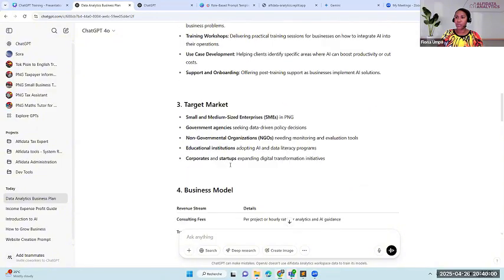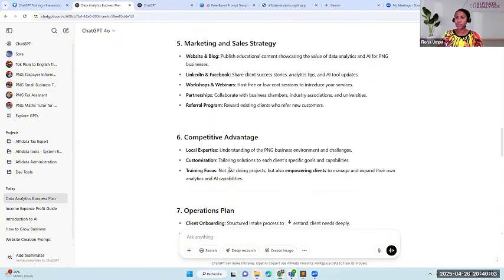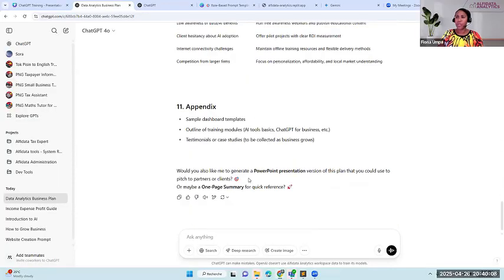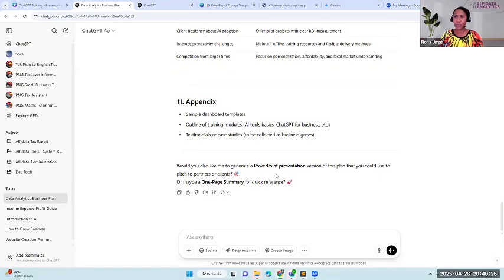Okay, if I just scroll down, so when you prompt these AI tools, what you'll notice as well is that it's going to ask you follow-up questions. Like it says, would you also like me to generate a PowerPoint presentation version of this plan that you could use to pitch to partners or clients? Or maybe a one-page summary. Well, these are some of the things that I didn't think about.